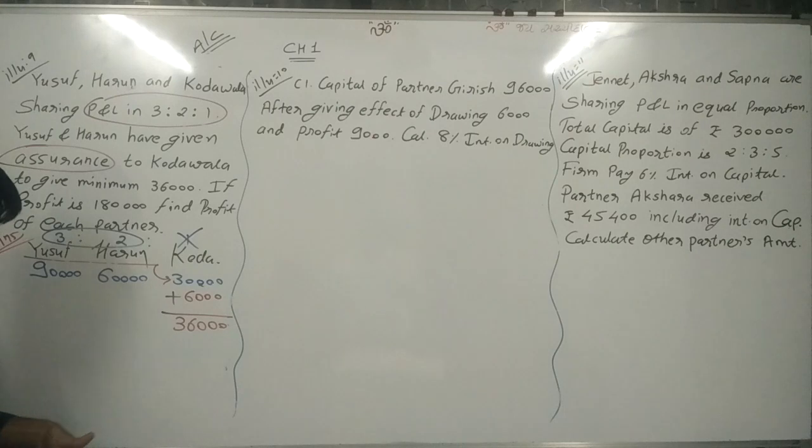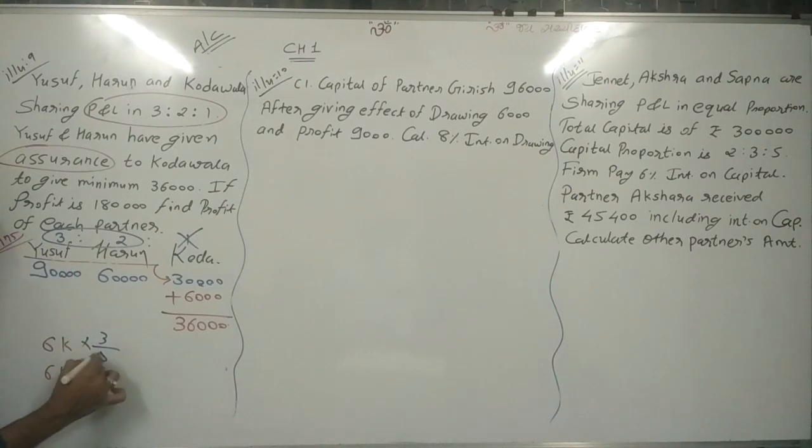And the calculation is 6,000, because we need to distribute only among 2 partners. So 6,000 into 3 divided by 5, and 6,000 into 2 divided by 5. Now calculate.